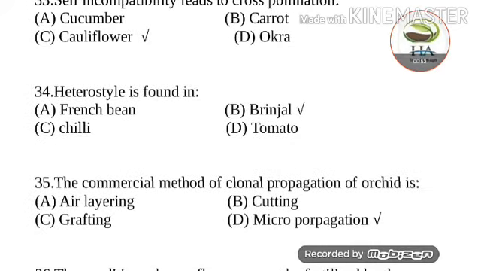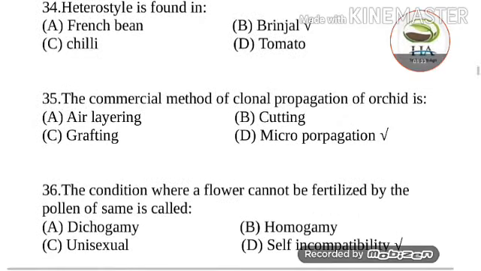Next question is, heterostyly is found in. Options are French bean, brinjal, chili, tomato. Heterostyly is found in brinjal. Heterostyly is the condition of flowering plants in which the flowers of the same species have styles of different lengths, so that the stigma is positioned below the anthers in some flowers and above them in others. Heterostyly is found in brinjal. This one is an important question.